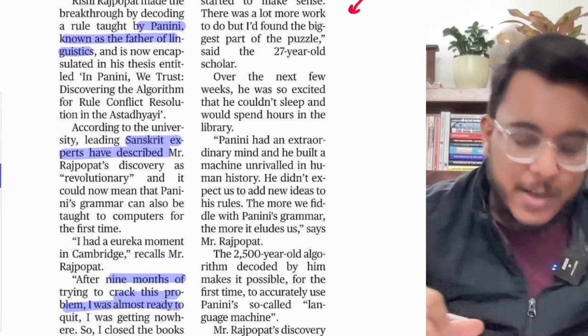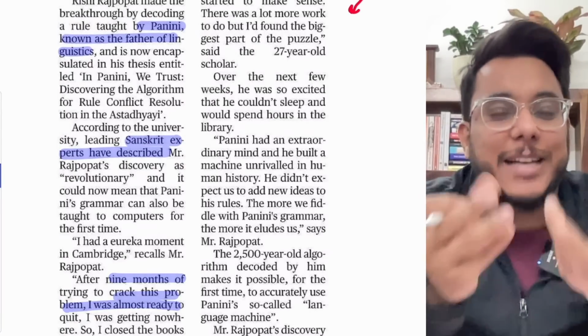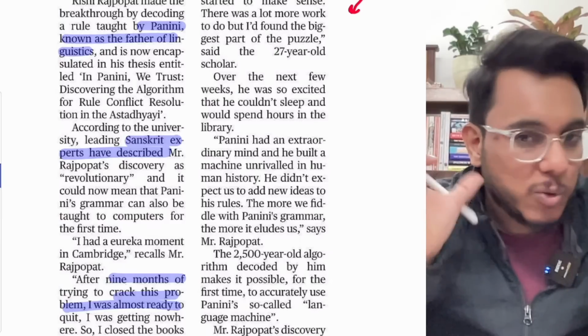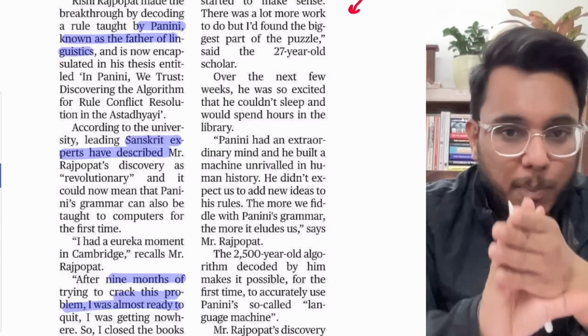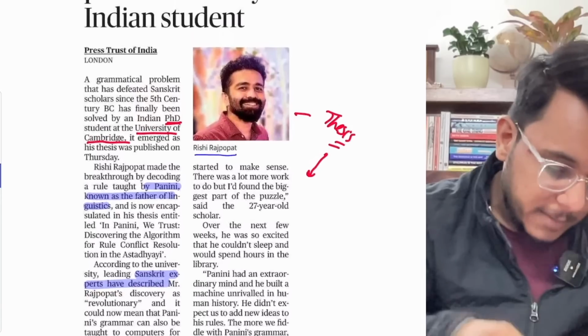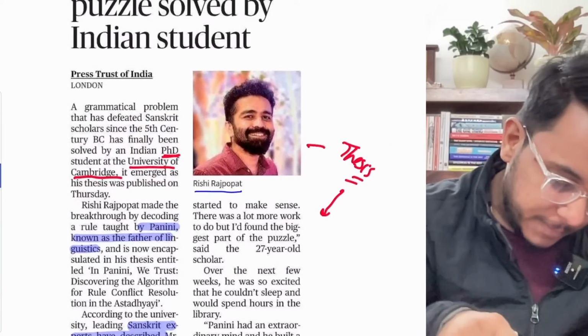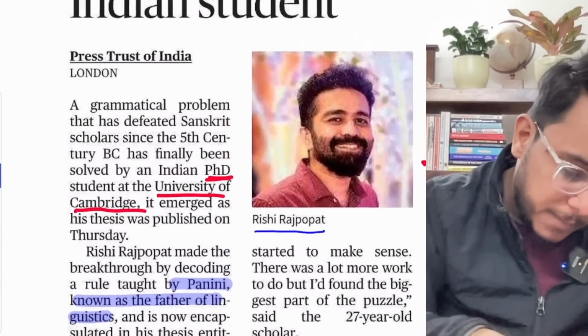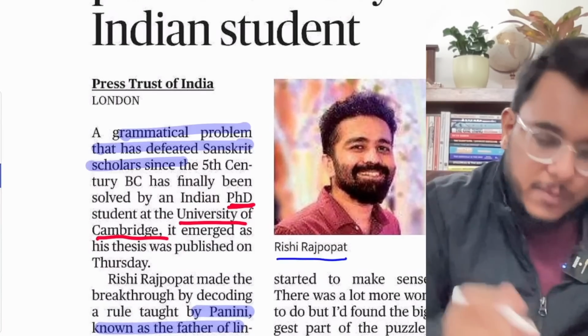So this 2500-year-old puzzle, now you don't need to go and see what that puzzle was. Okay, you don't need to solve that. So the 2500-year puzzle in Sanskrit has been resolved by Rishi Rajpopat. Okay, now that is the grammatical problem in Sanskrit.